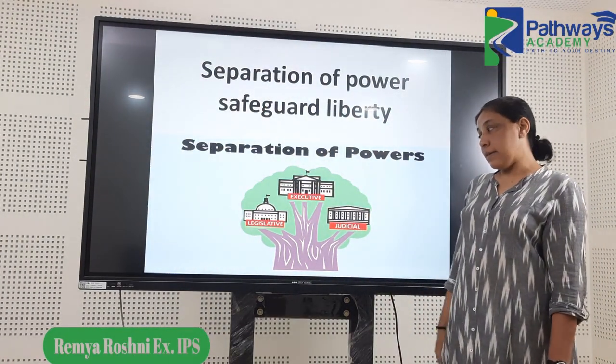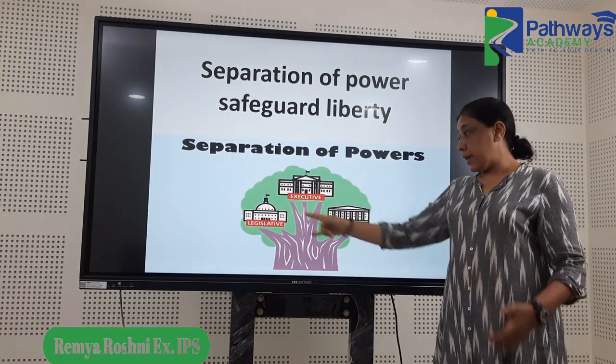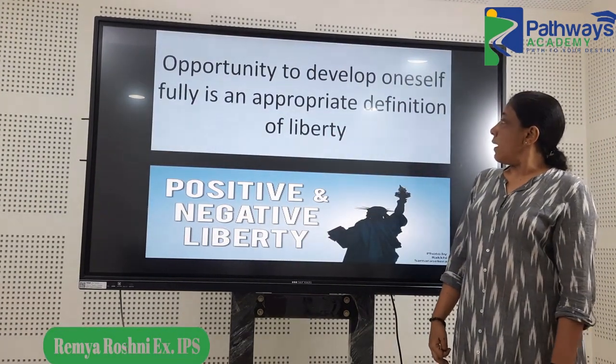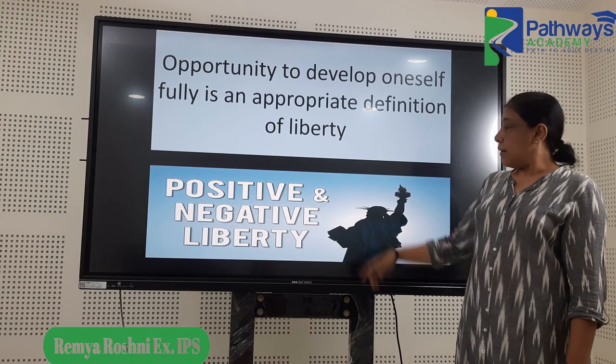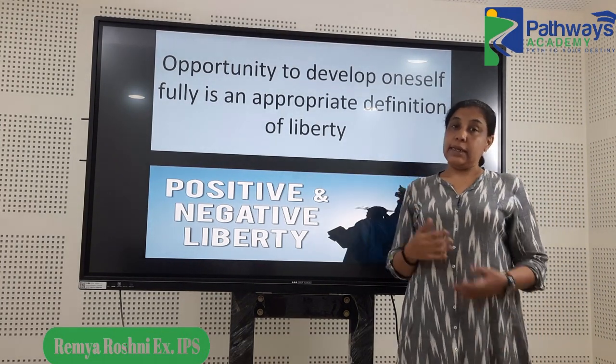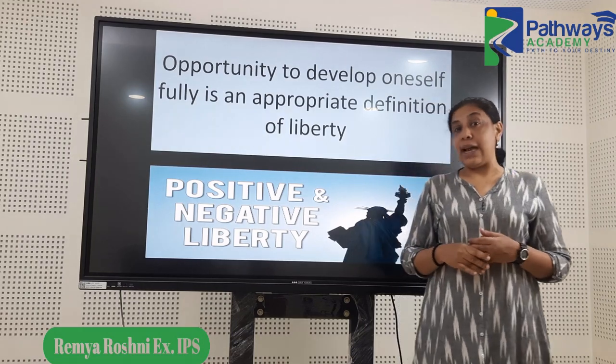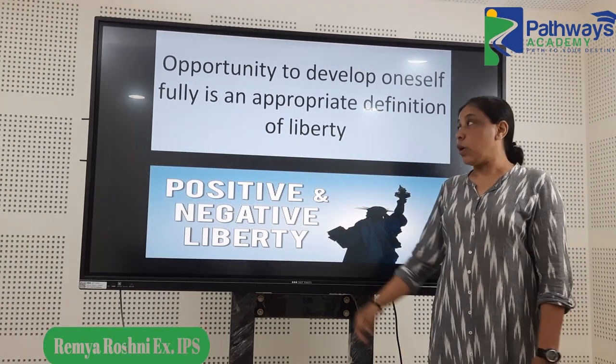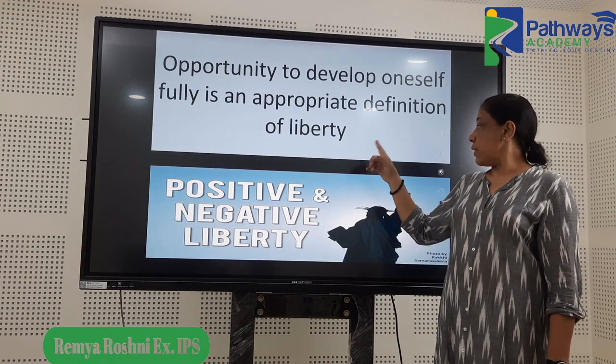Separation of power, the importance is to safeguard liberty, separation of power between these three. Liberty, equality and fraternity have been mentioned in the preamble itself. So among the given choices, this was the most appropriate one.